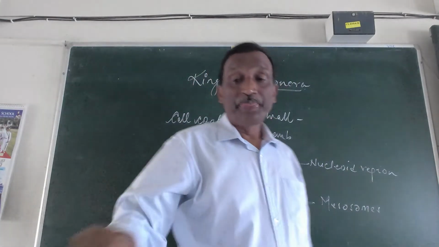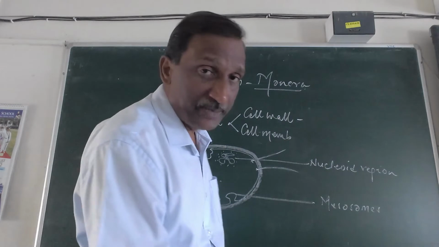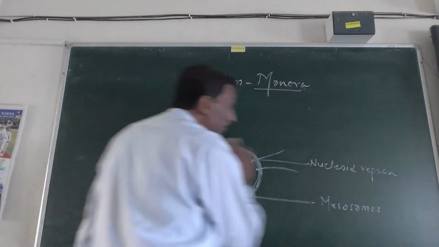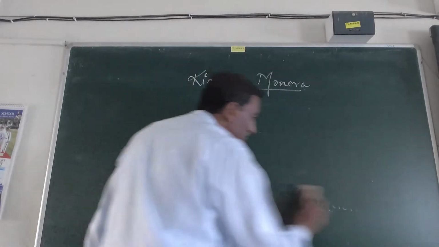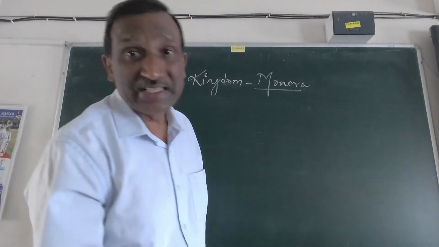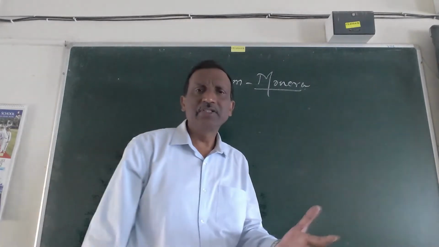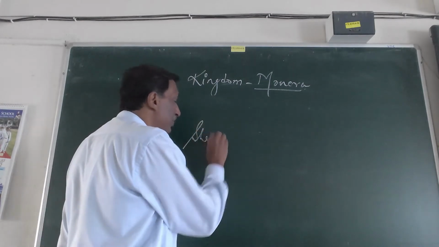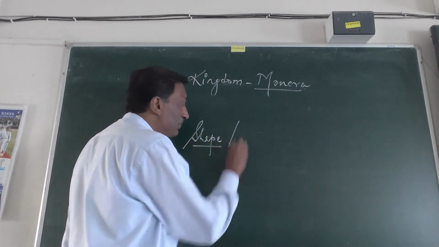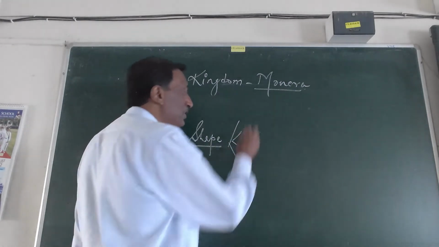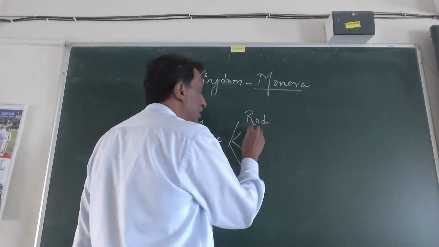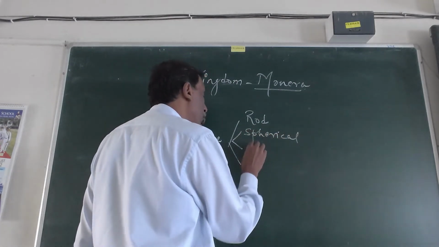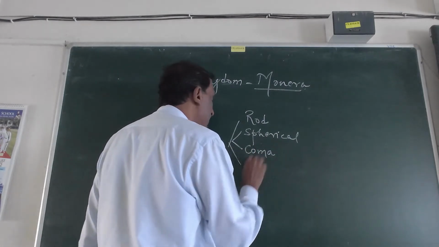Now, on the basis of their shapes, they are classified into four categories. Since bacteria do not show very much difference, it is very difficult to classify them. So we classify them on certain bases, and one of the bases is shape. So, classification on the basis of shape. They are classified into four types. What are the four types? The rod shape, the spherical, the comma shape, and spiral.